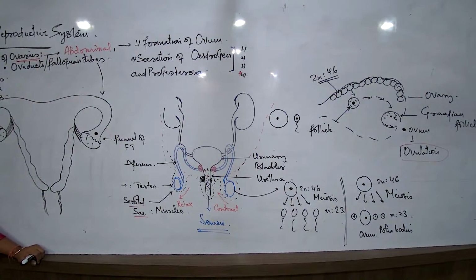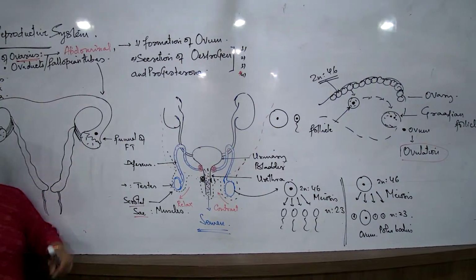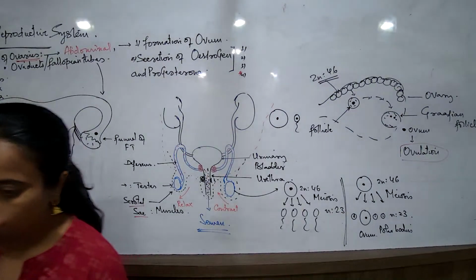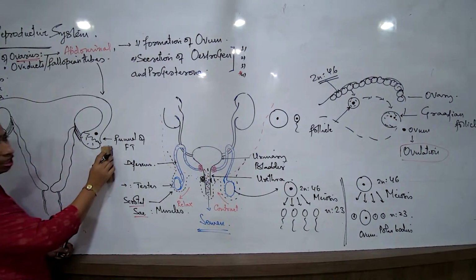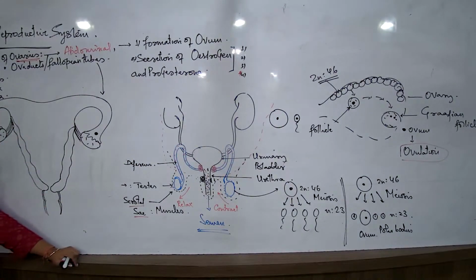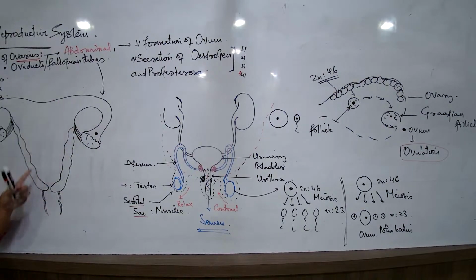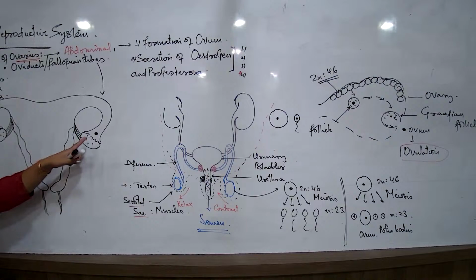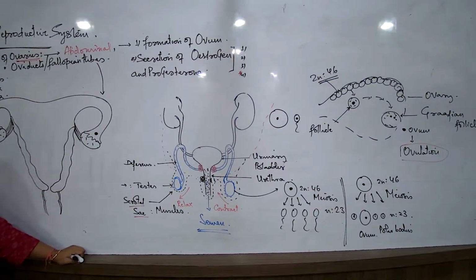मतलब fate. What is the meaning of fate? मतलब क्या होगा इसका? So now when I talk about this particular ovum, it may undergo the process of fertilization, or may not undergo the process of fertilization. So based on this, we are going to understand two processes. When it undergoes fertilization, then what? And when it does not undergo fertilization, then what? So first, we are going to understand if this particular ovum undergoes the process of fertilization.